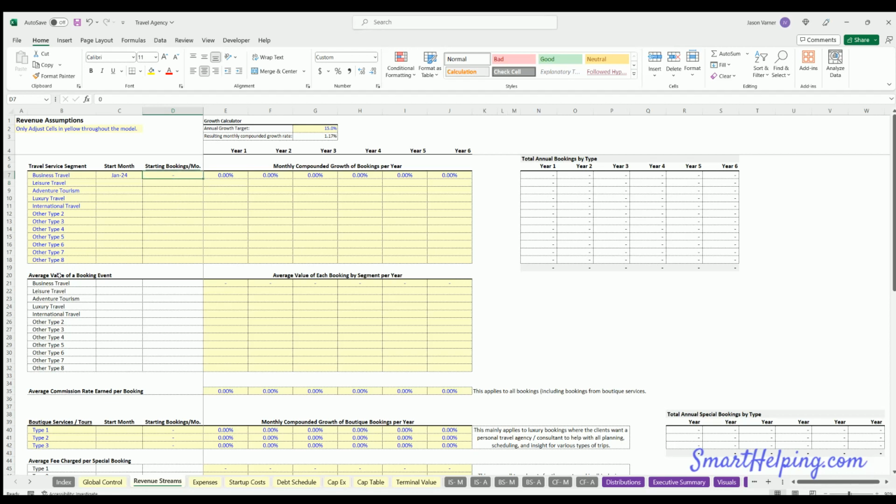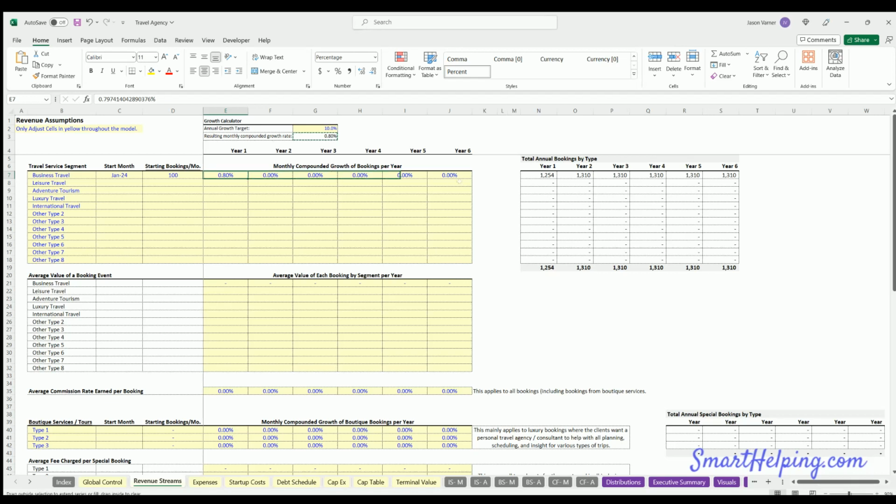You can do a starting bookings per month amount. Let's say you do 100 a month. And then I've got a little calculator here to show you what the monthly compounded growth is to get a certain annual target. So let's say you wanted to grow at 10% per year. That would be this amount compounded per month.